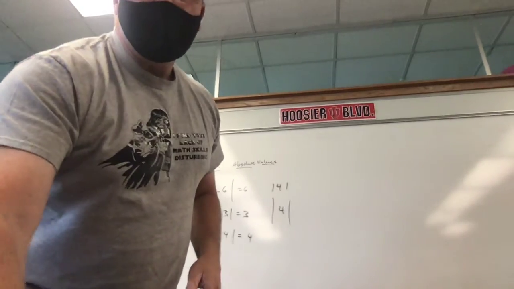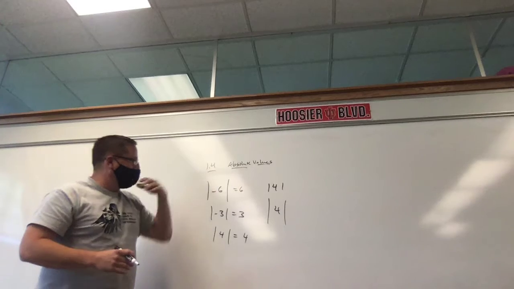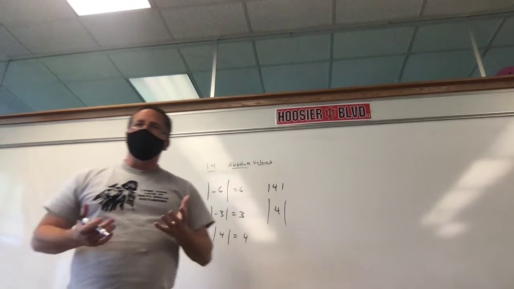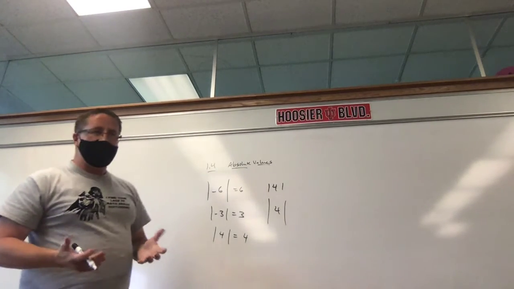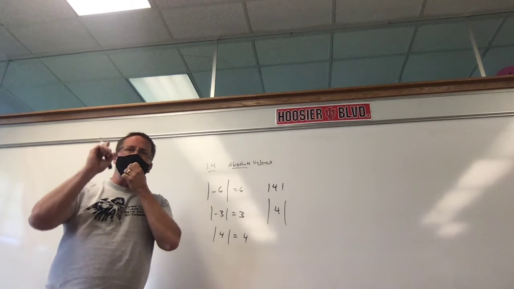People at home, we're talking about absolute values. Absolute values have bars around them like this. The absolute value of a negative number is a positive, and the absolute value of a positive number is still a positive. So absolute values are positives, except for one exception.